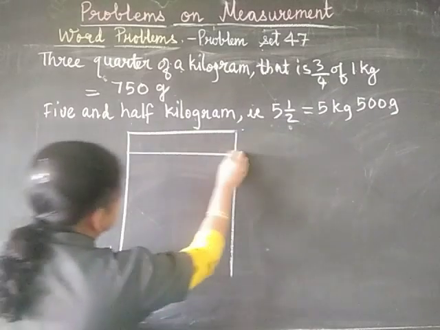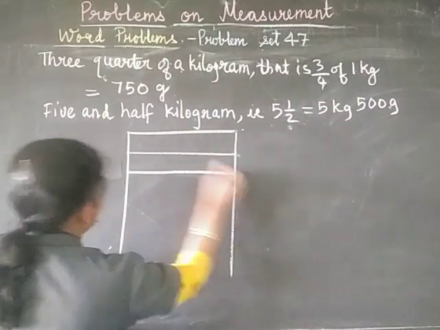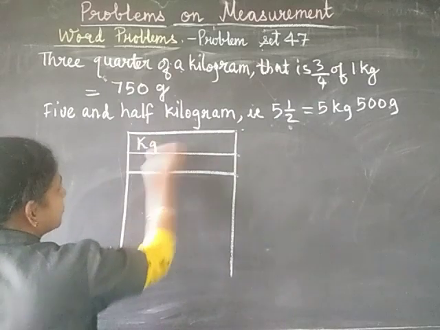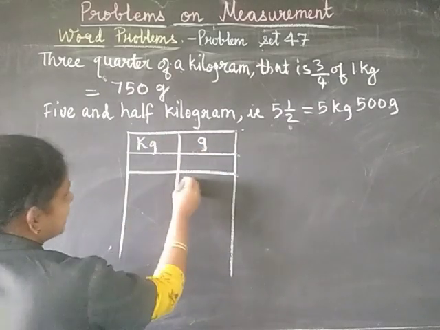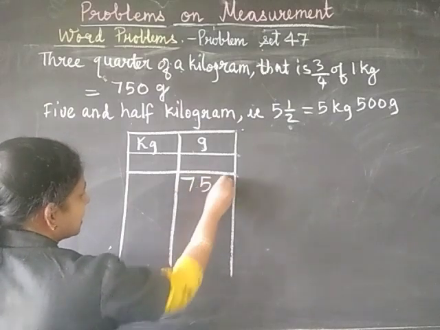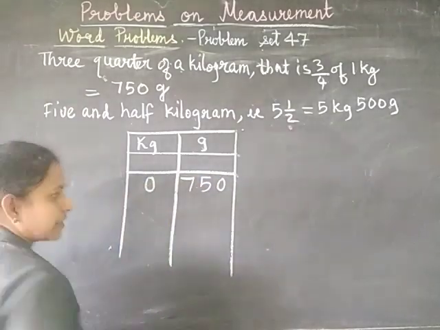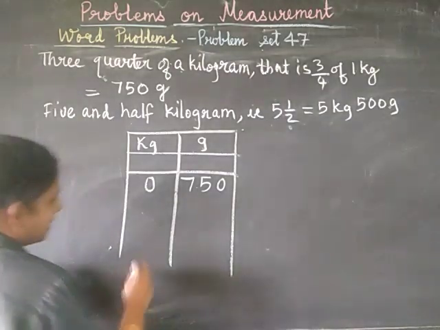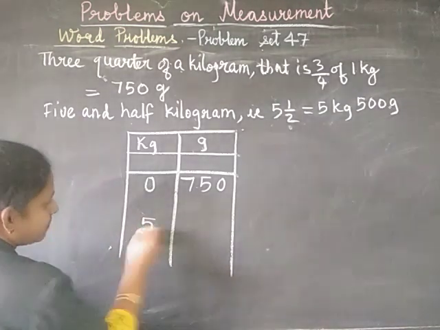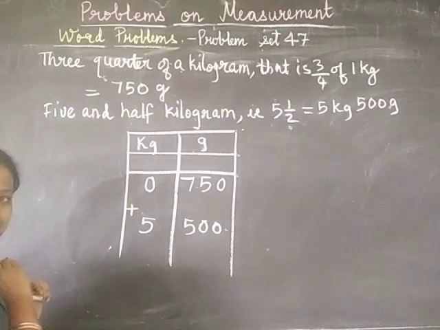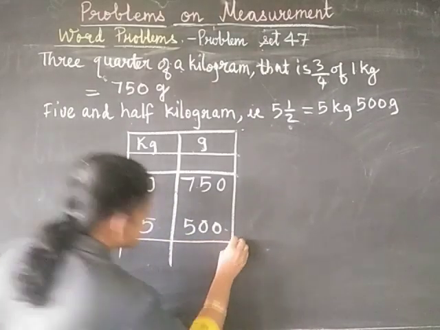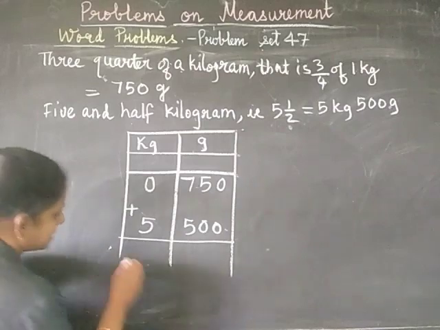Here we need to write down how many kilograms and how many grams. We know plastic is 750 grams but 0 kilograms, correct? And garbage is 5 kilograms, 500 grams.